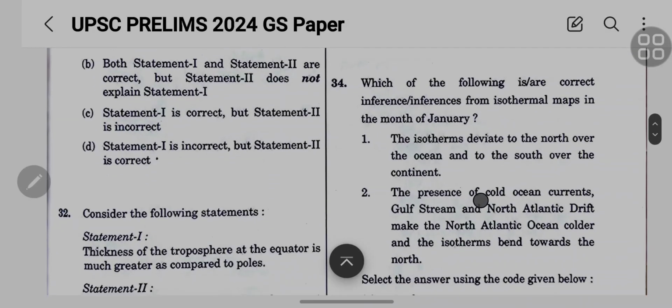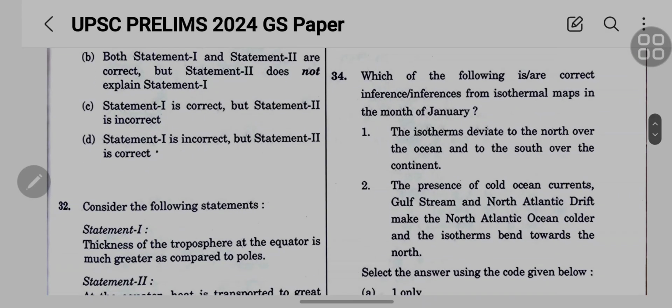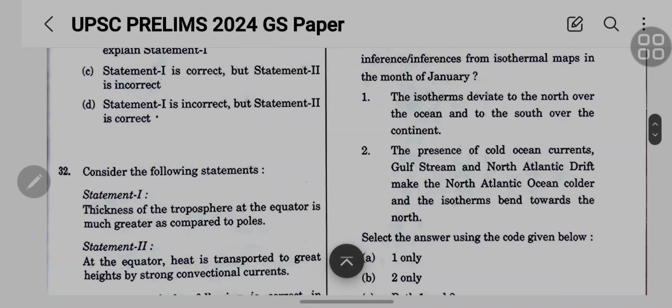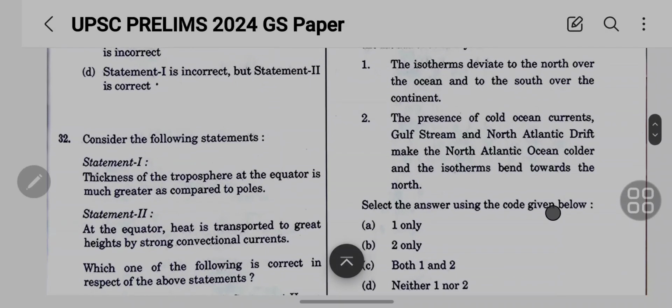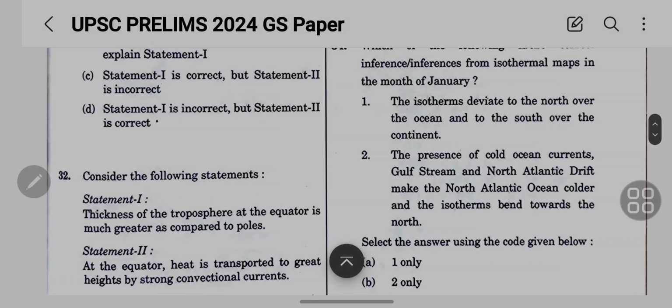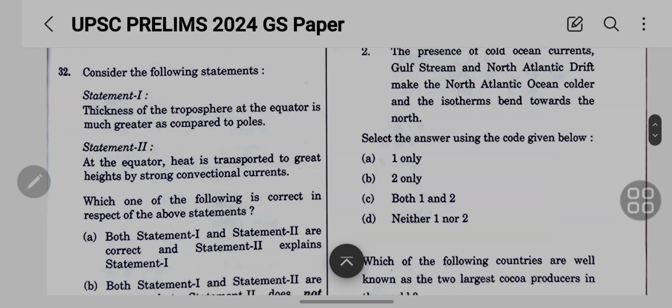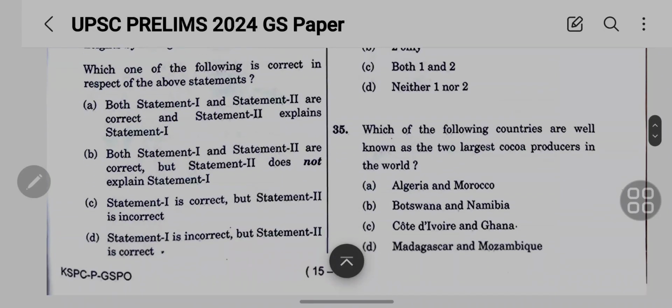Okay, next question: which of the following are correct inferences from isothermal maps in the month of January? The isotherms deviate to the north over the ocean and to the south over the continent. Second one: the presence of cold ocean currents, Gulf Stream and North Atlantic Drift, makes the North Atlantic Ocean colder and the isotherms bend towards the north. Okay, so this is the question.